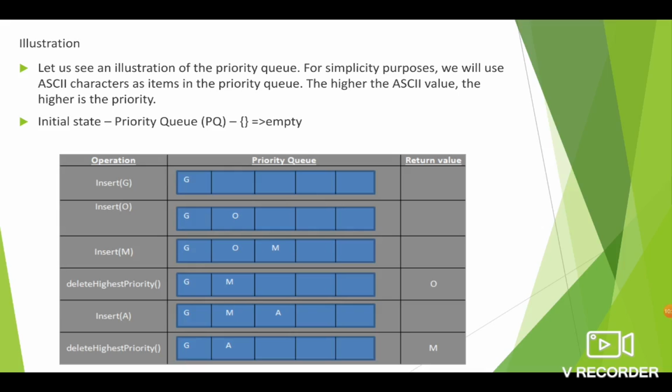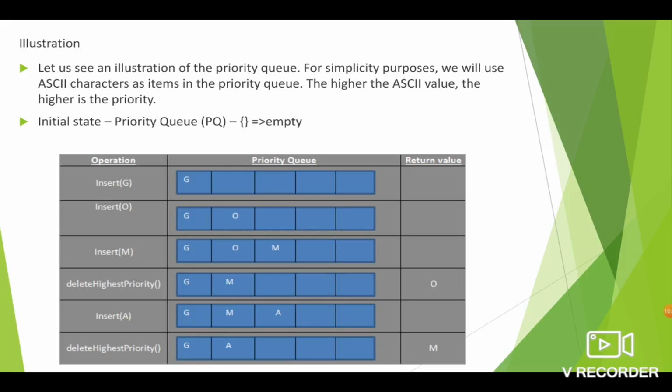So when you perform the deletion operation, the element O is removed from the queue. Even though it is not the first element and sits in the middle, we delete O because it has the highest priority.